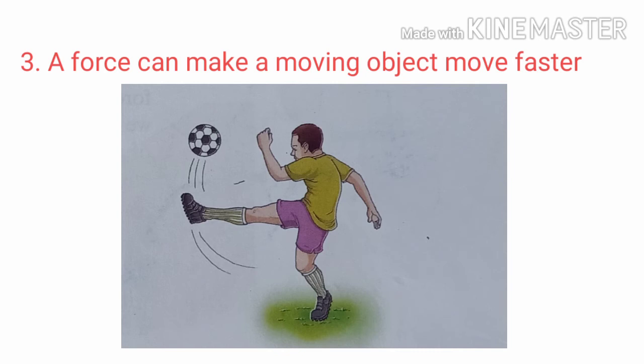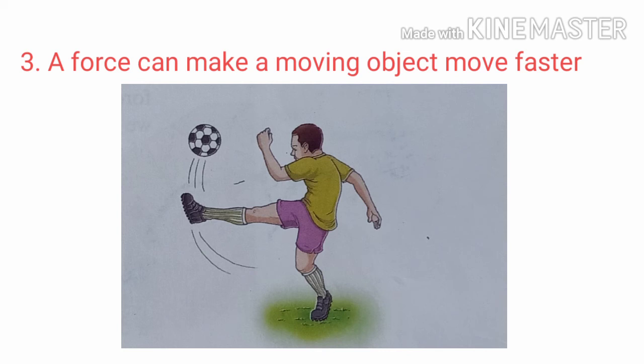The third effect is that a force can make a moving object move faster. Just imagine a cart puller pulling a cart on a sloping road, slowly. If you push the cart from behind, then the cart will start moving fast. Similarly, when a moving vehicle is accelerated by pressing the accelerator, it starts moving fast. Another example is when a football player hits the moving football, the ball starts moving faster. When the horse pulling a tanga applies greater force, the tanga moves fast.